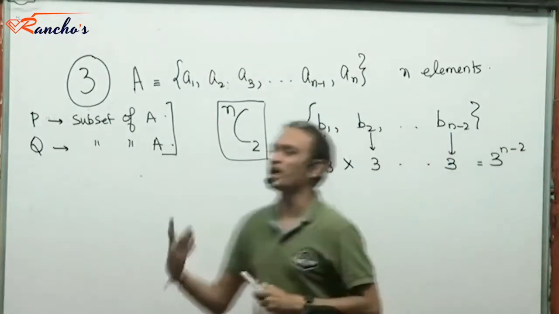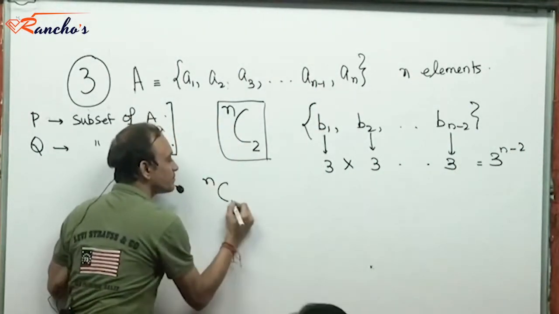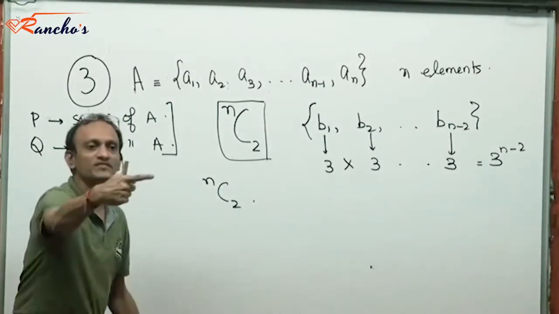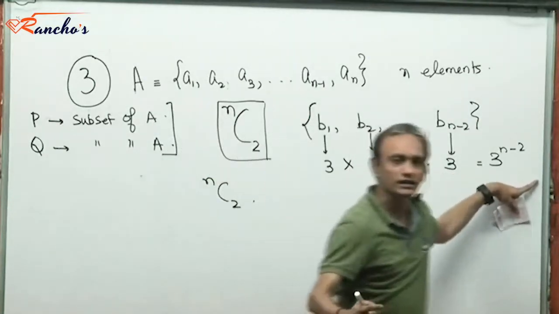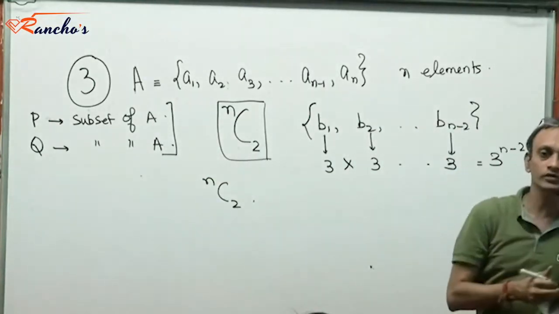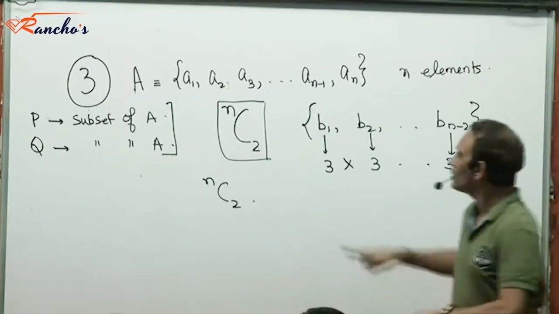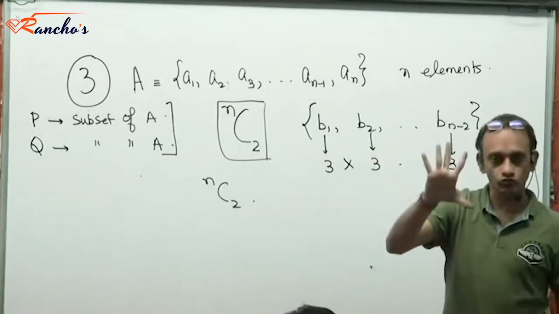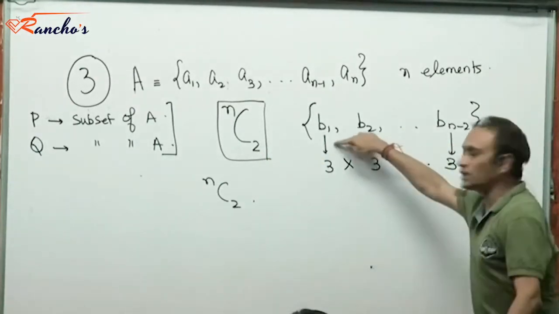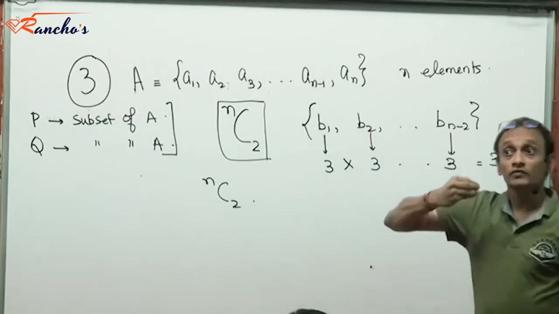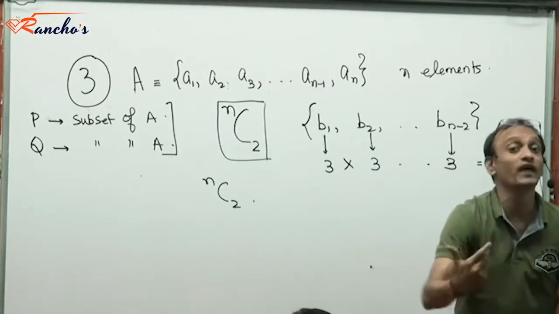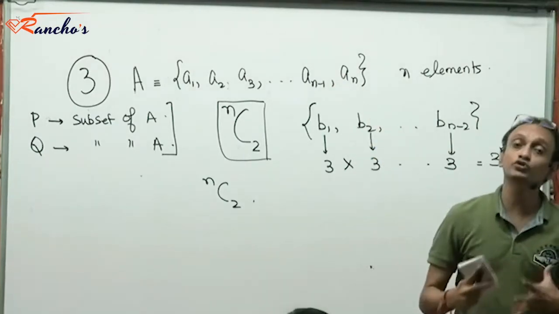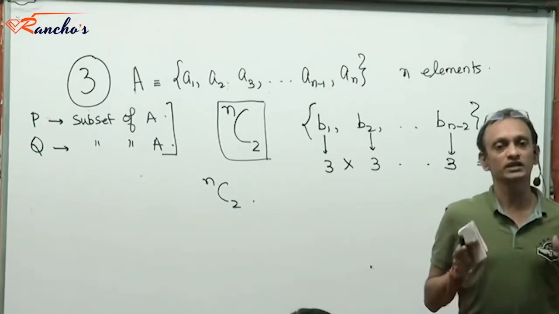Right? So then the two events are: first select the two common elements, and then deal with the rest of the elements. The number of ways in which we can deal with the rest of the elements is 3 to the power n minus 2. Yes or no? No? Didn't understand this? The two common elements are selected in nC2 ways, and they are given to P and Q. Right? These are the remaining elements. We will have to figure out in how many ways we can deal with the rest of the elements. Right? So in our constitution of sets P and Q, two events. Event number 1.